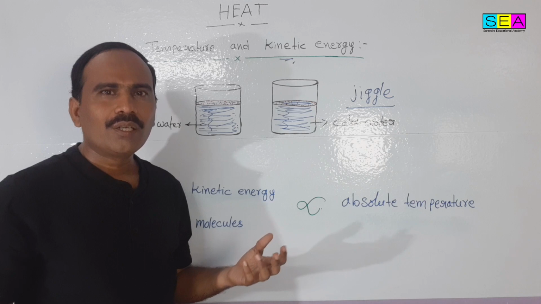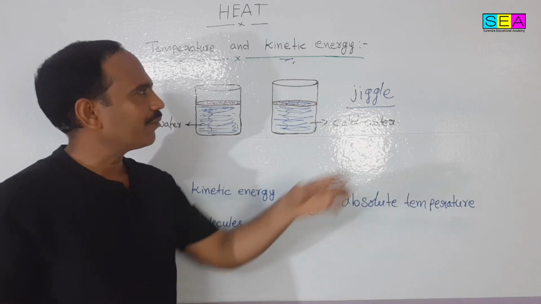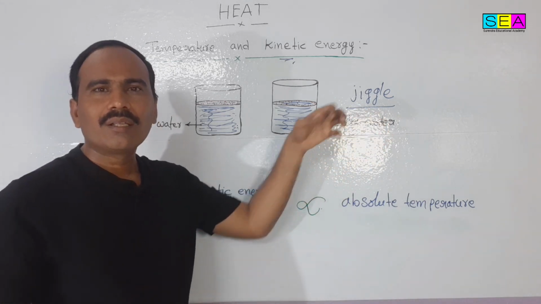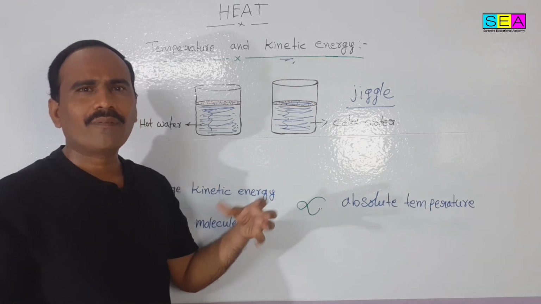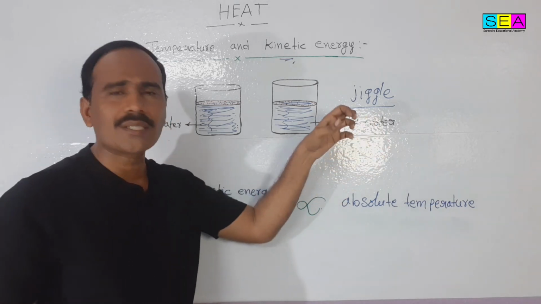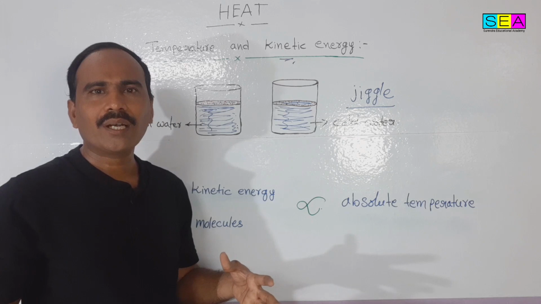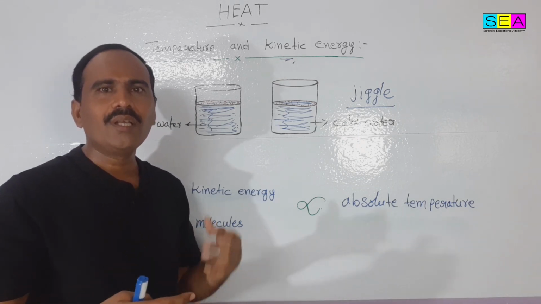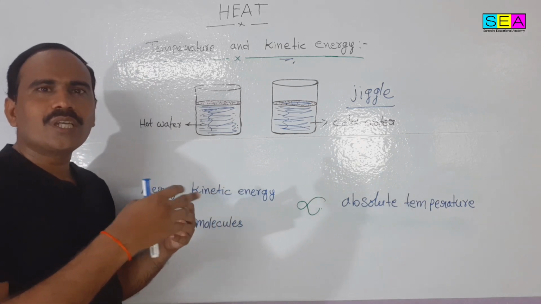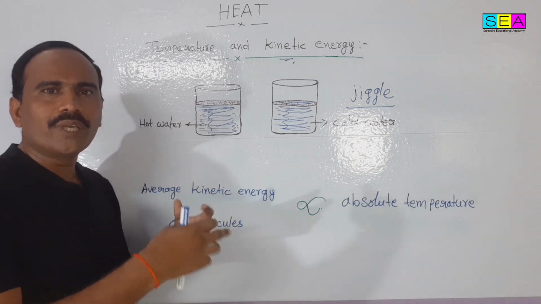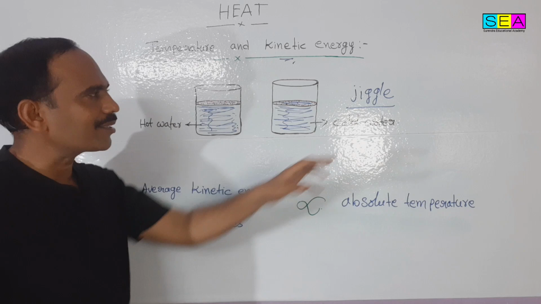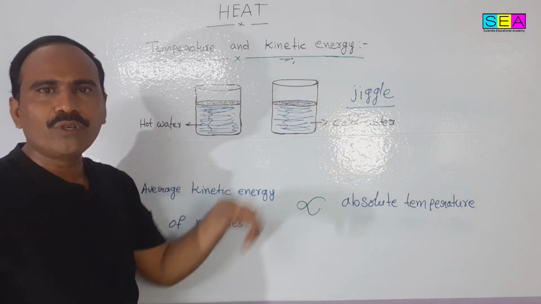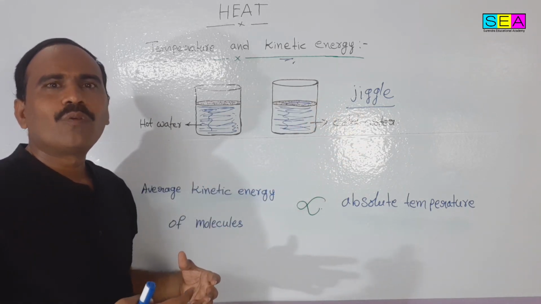It jiggles on the surface of the water. Jiggle means moving randomly, without any order. The food color is continuously moving in the water without any order. That is called jiggling.